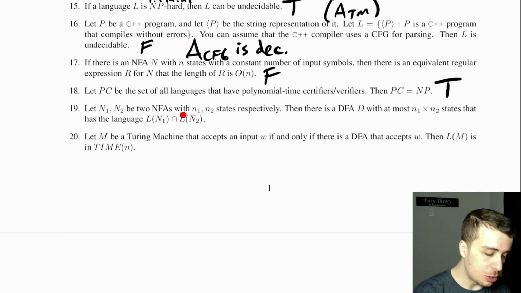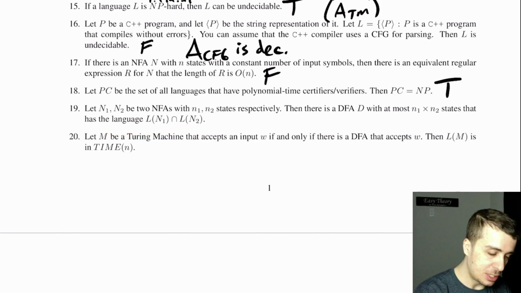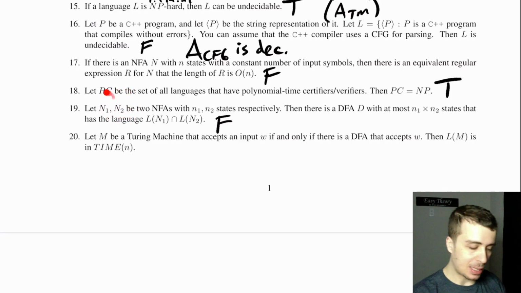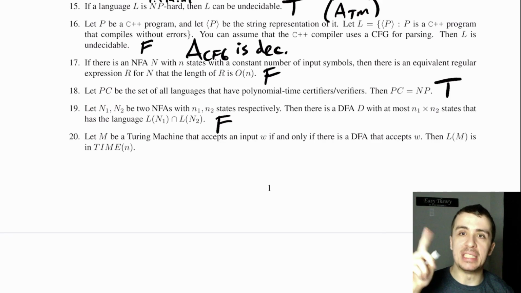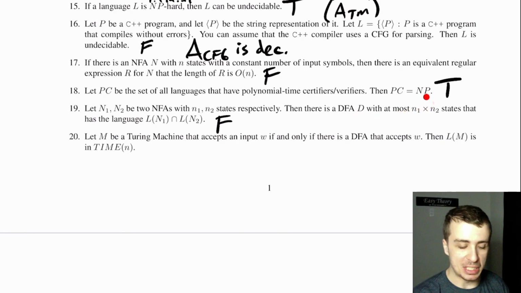Let N1 and N2 be two NFAs with a certain number of states. Then there's a DFA with at most N1 times N2 states that has the language this. So this is false. And the reason is that if you let one of the two be sigma star and the other one have the language that required all 2 to the n states when you converted it from before, then the DFA will require exponentially many states compared to the original ones.